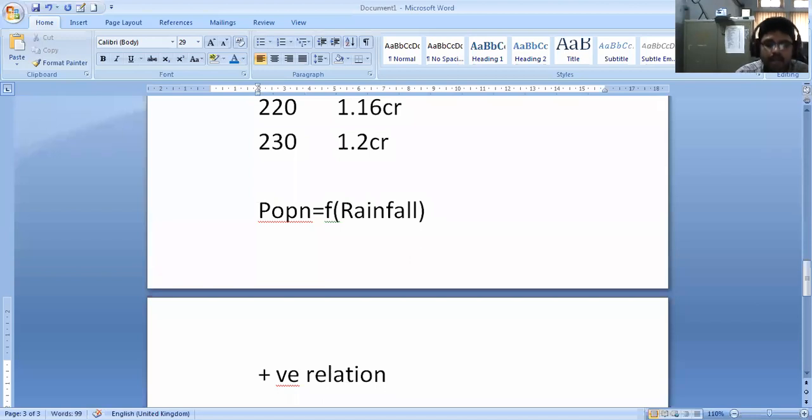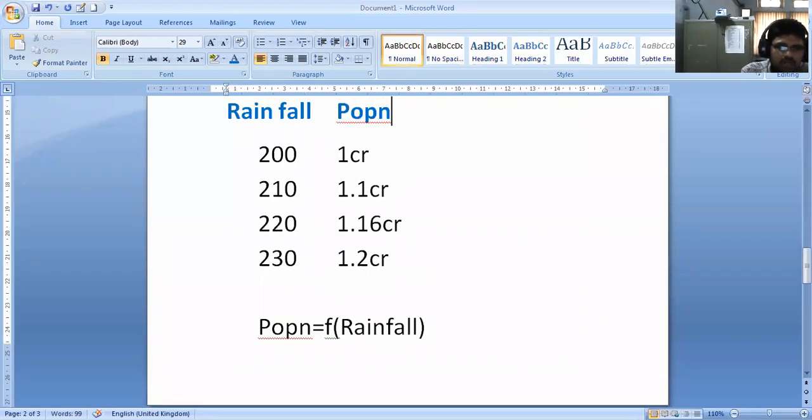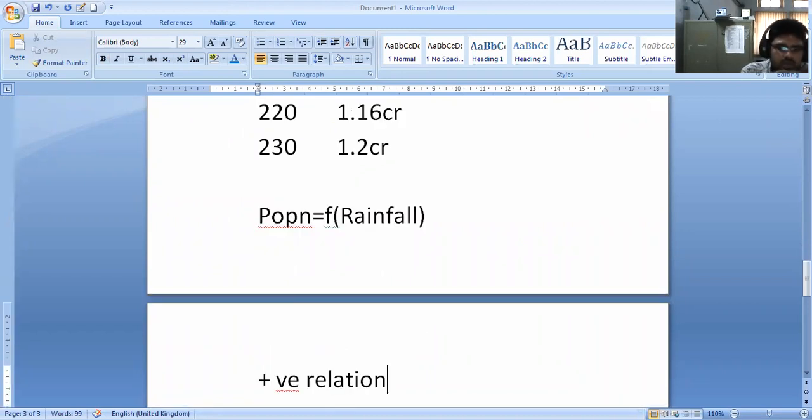So mathematically, when you have the data, you will estimate the relationship. There is a positive relation, so what are you going to conclude? That when you increase the rainfall, the population is going to increase. Am I right, Vandana? Whether it is applicable in our economics or in society? No, sir.